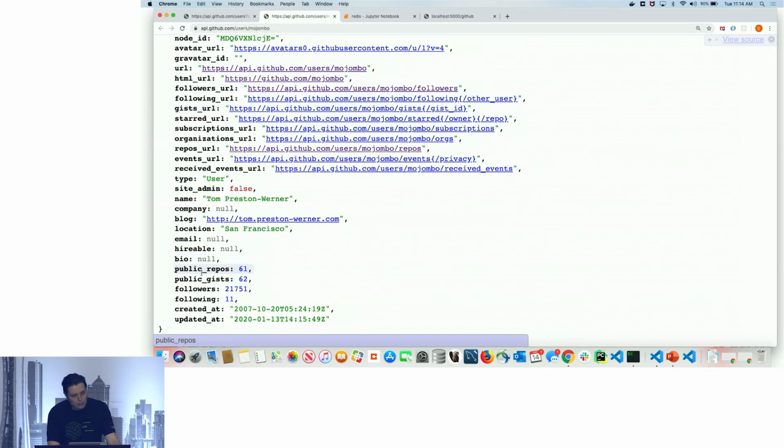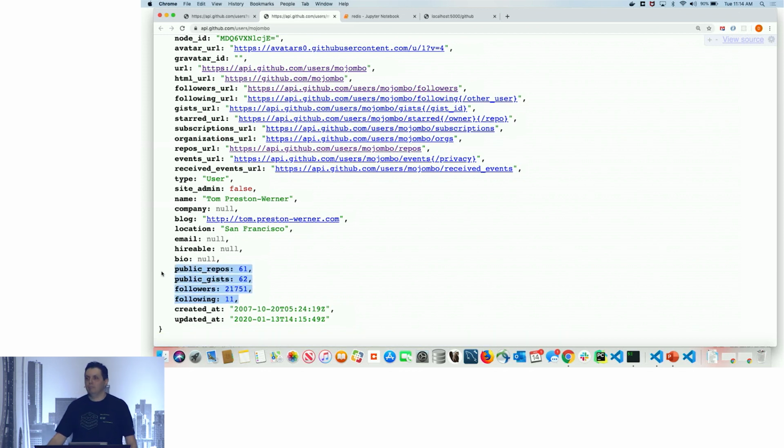And what I care about is grabbing these particular data attributes. So repos, gists, followers, and following. Why? Because it's a demo. And I think we all can understand the simplicity of the data requirements here. And maybe I want to build an aggregation to see which of the users has the most public repos or the most followers and so on.